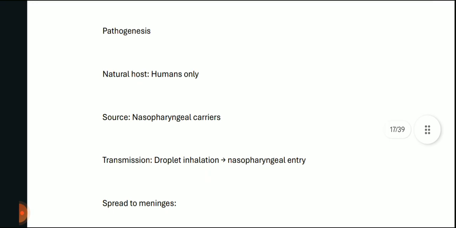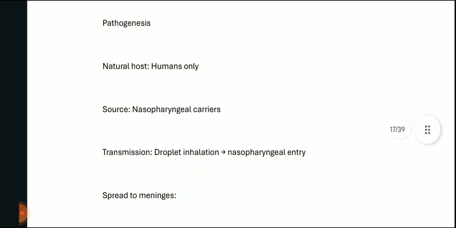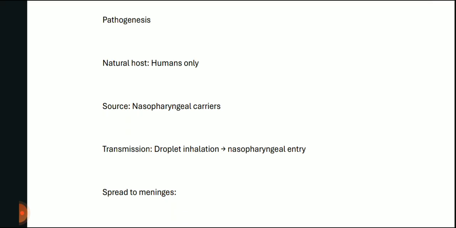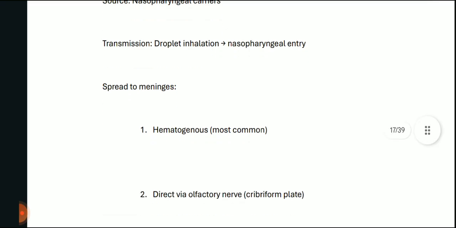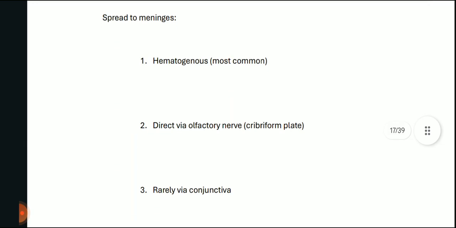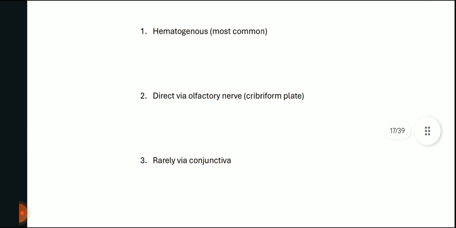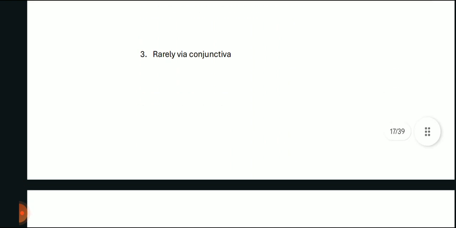Now, pathogenesis. The natural host is humans only, and the source is nasopharyngeal carriers of Neisseria meningitidis. Transmission is by droplet inhalation, and then it leads to nasopharyngeal entry, and it spreads to meninges by the hematogenous route, most common, directly via the olfactory nerve, cribriform plate, and rarely via the